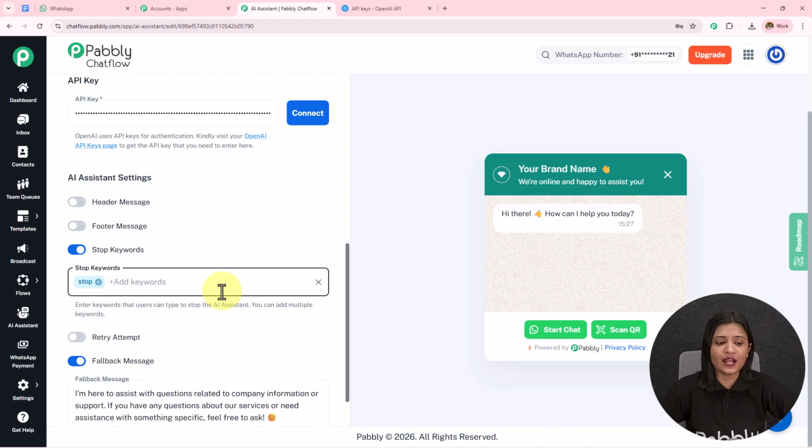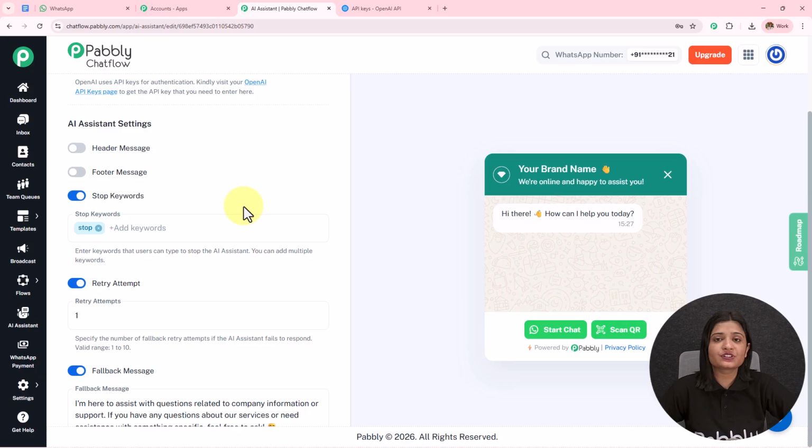Then we have this retry attempt. So the number of attempts which is given to the AI agent when it fails to respond to the query. If suppose the API is not responding, then it is called retry attempt. The valid range is 1 to 10.